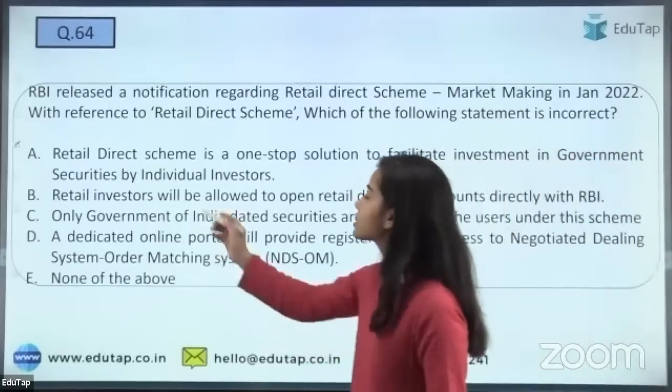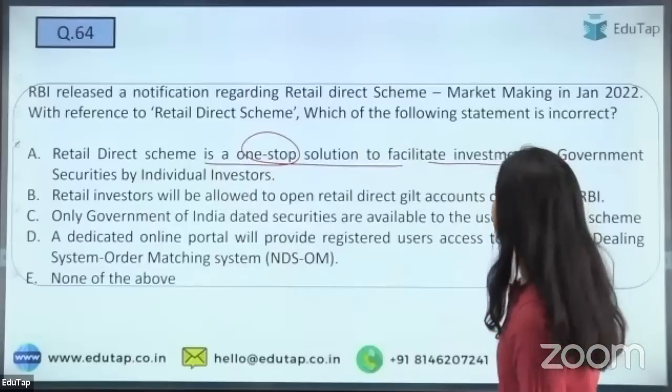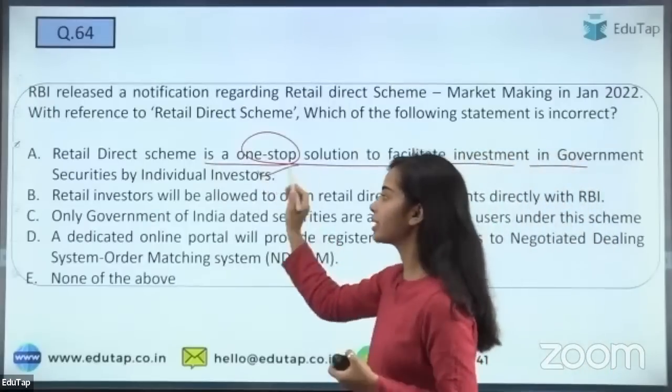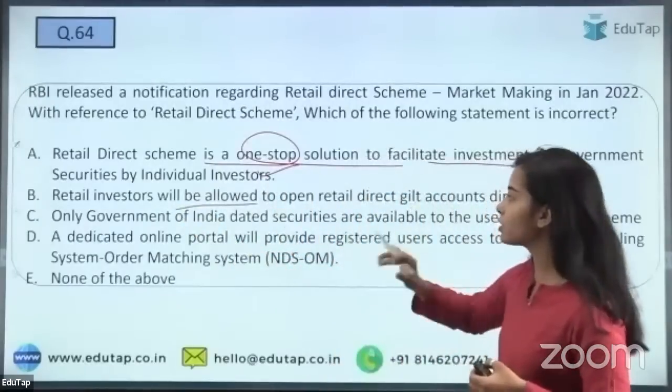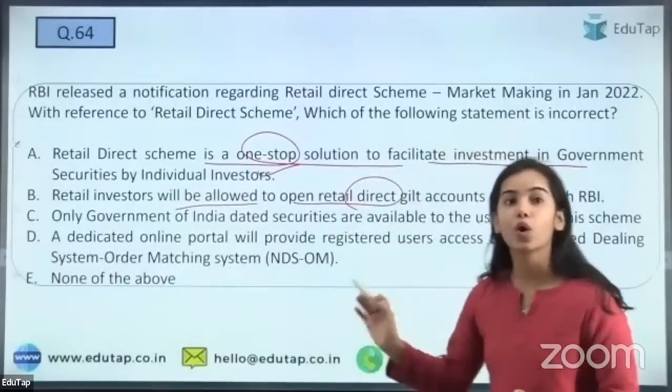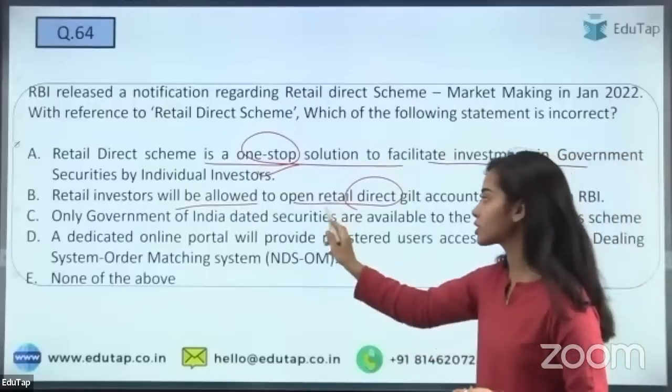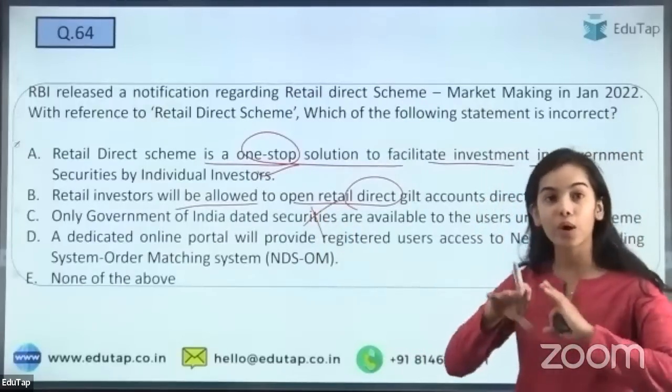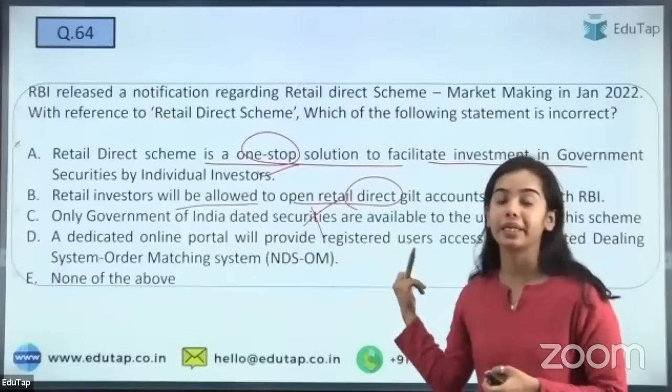So here, the retail direct scheme is a one-stop solution to facilitate investment in government securities. That is correct. Retail direct investors will be allowed to open the retail direct gilt accounts directly with the RBI. That is also correct. Only Government of India dated securities, that is not correct, because there are also other securities that are available under the retail direct scheme.